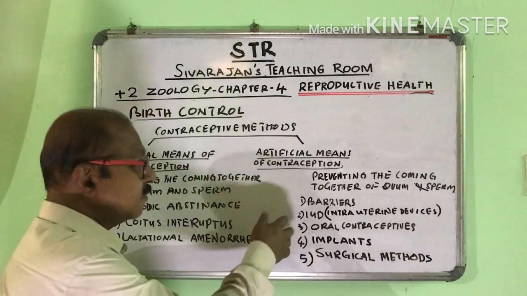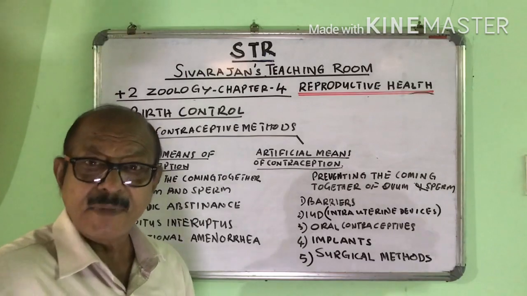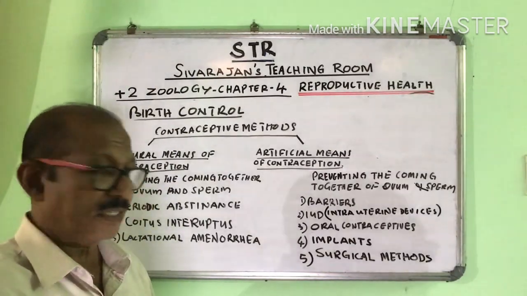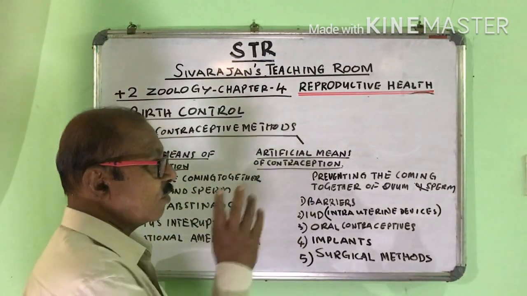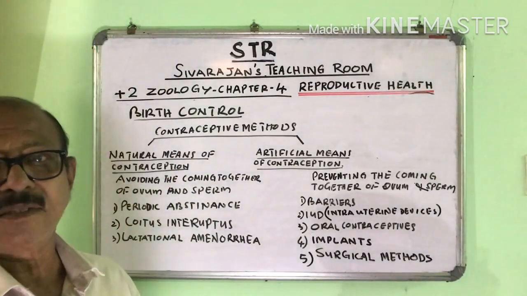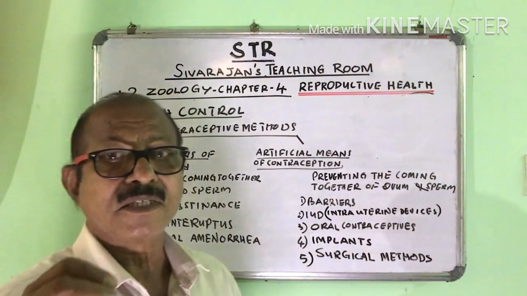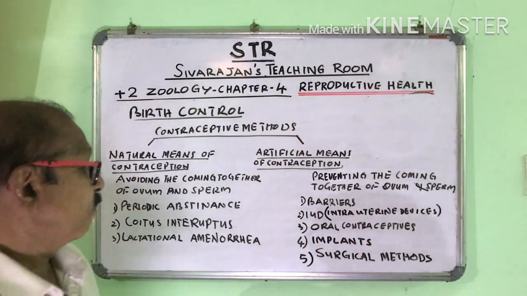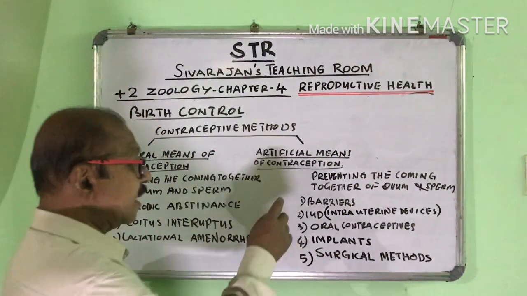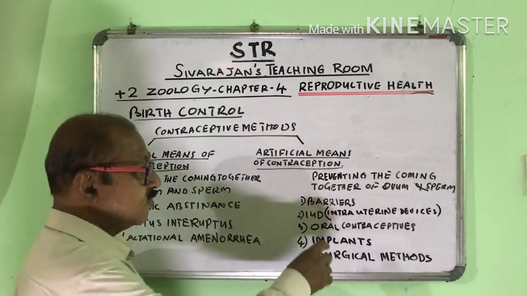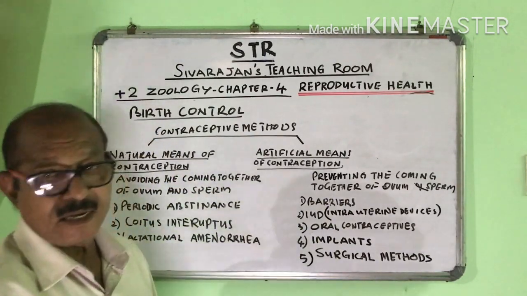In artificial contraception, we make use of some devices, some medicines, and the help of experts like doctors, nurses, etc.